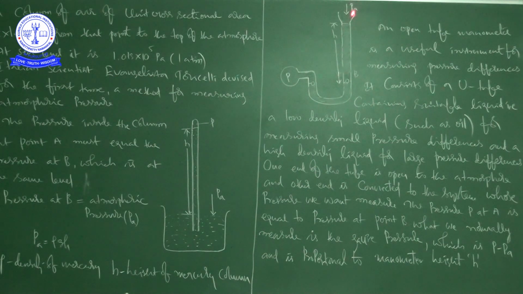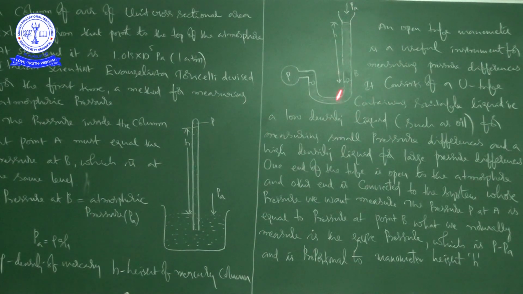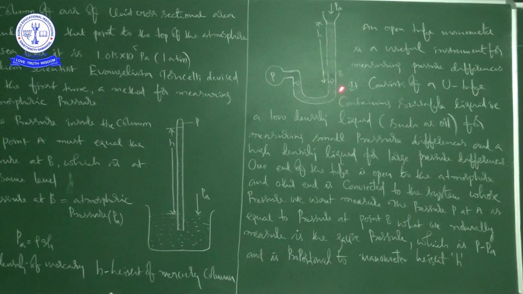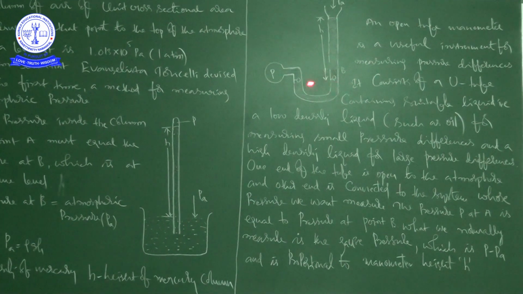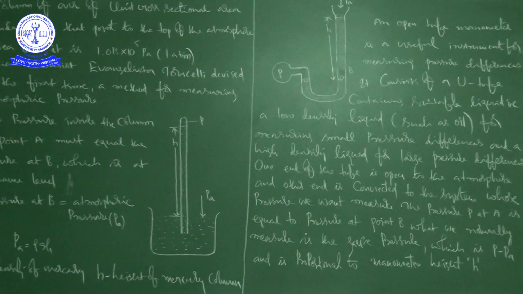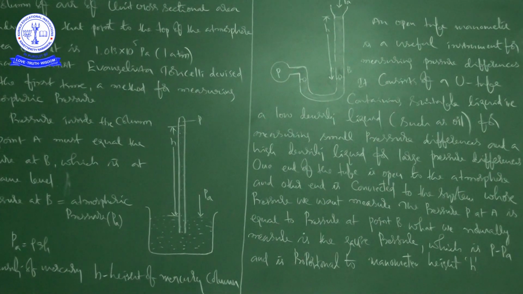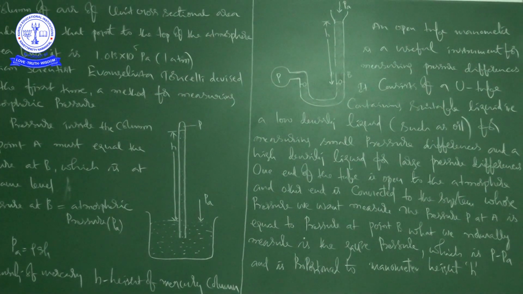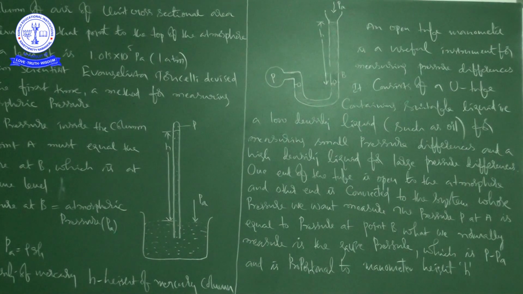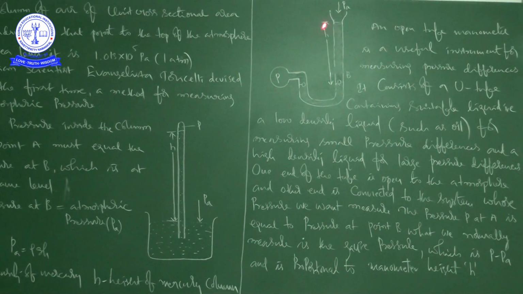Here you can see it is open to the atmosphere, and this is the height. Here the level is the same, here the level is the same. We call this a U-shaped tube. One very important thing is that this end is connected to the atmosphere because it is open to the atmosphere. So you can say that one end of the tube is open to the atmosphere and the other end is connected to the system whose pressure we want to measure.